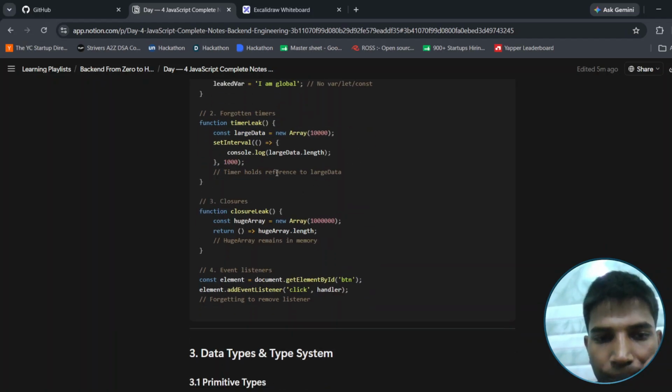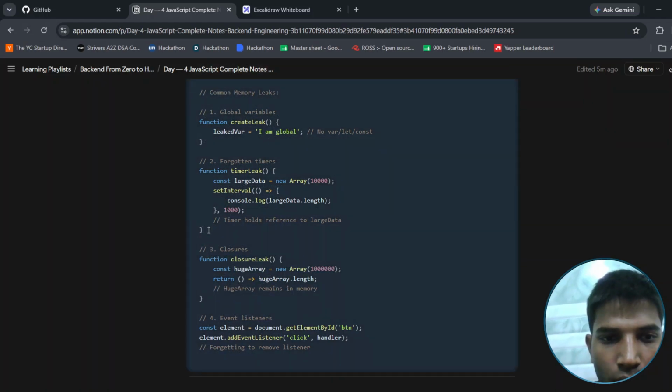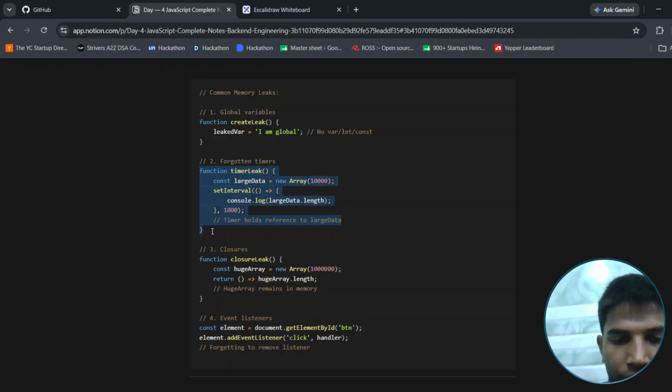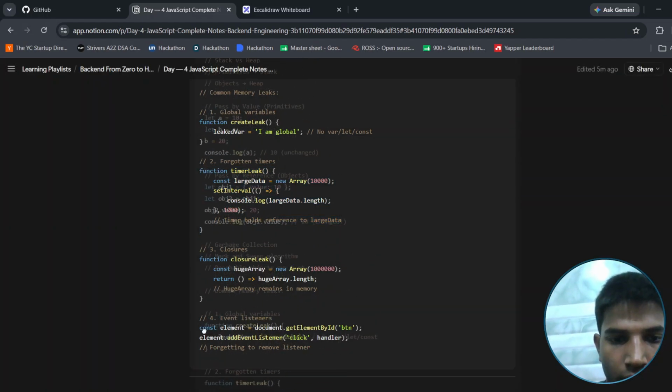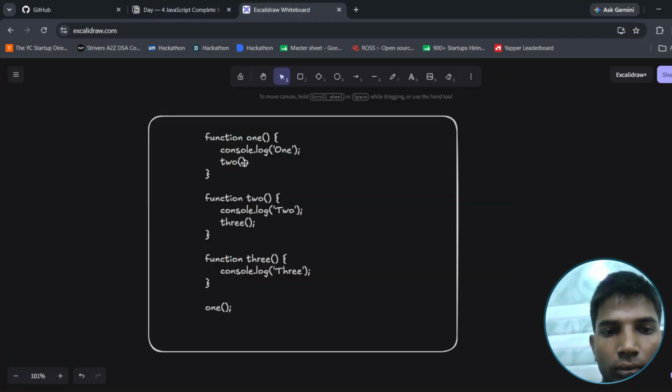I am global, and then forgotten timers, we can see here. For example, this code we can check. I will explain it on Excalidraw. Let's see what this actually is.